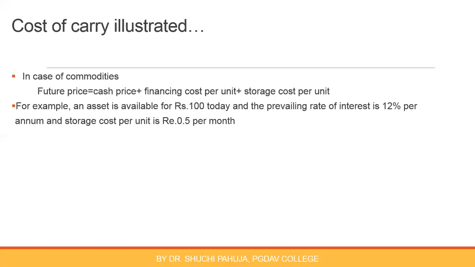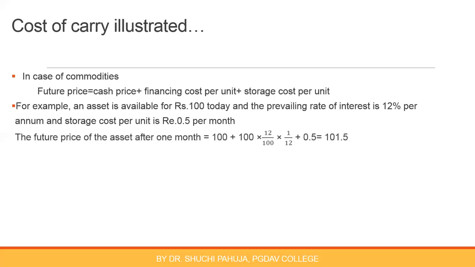In that situation, future price can be calculated if we are assuming simple rate of interest. 100 rupees plus 1 month interest on 100 rupees, that means rupee 1 interest, and storage cost per unit per month, this is 0.5. So after 1 month, if this commodity is to be sold, price charged will be 101.5. So for near month future contract, the price is 101.5.